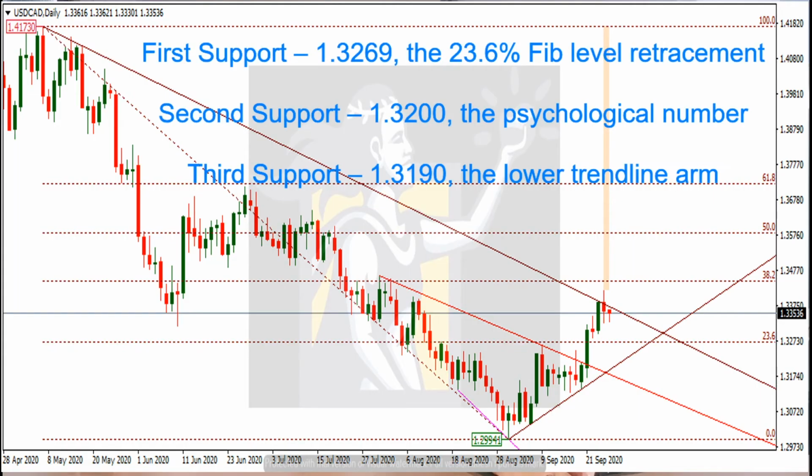on. If you look at the chart closely, you'll see the first support is at 1.3269, which is the 23.6 Fibonacci level. Second support is the psychological number of 1.32 even. And finally, the third support is at 1.3190, which is the lower trend line arm.